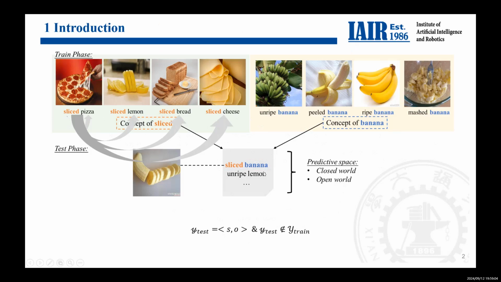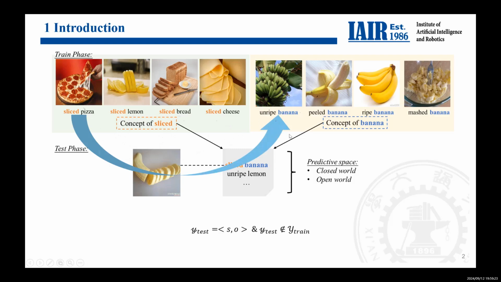So it's clear that the key point of compositional zero-shot learning is to understand how states like sliced interact with different objects such as pizza and bread, and then generalize the interaction to banana or any other objects.